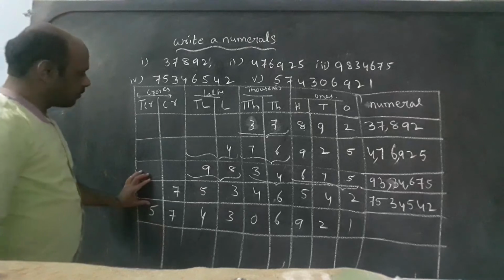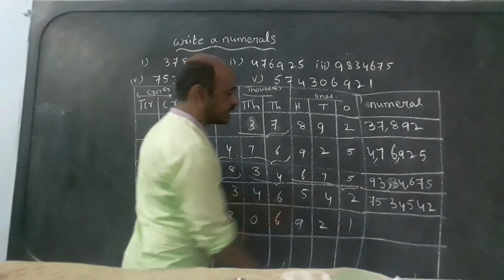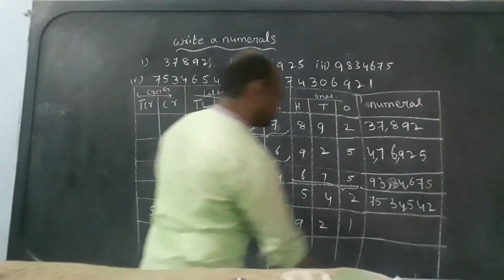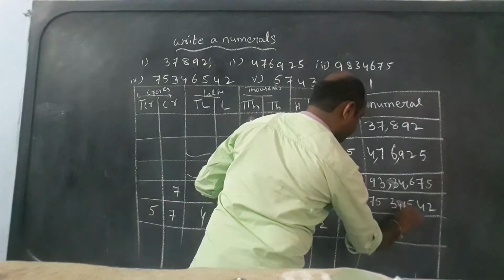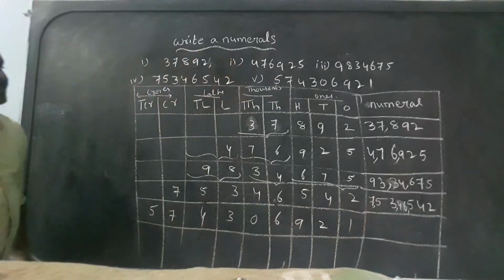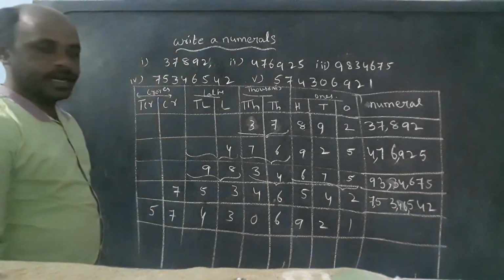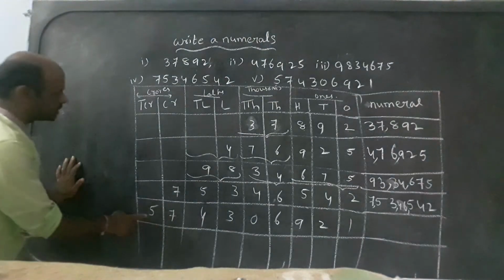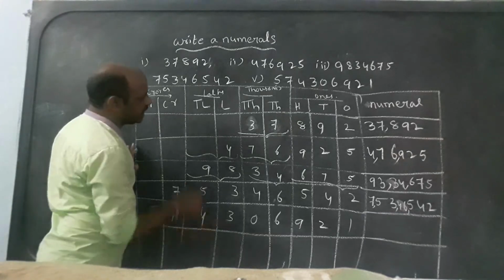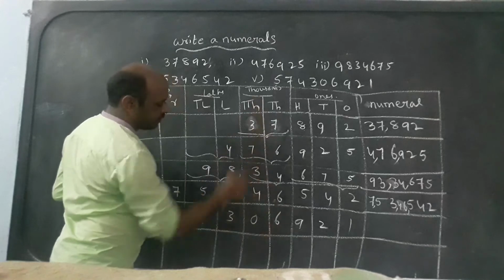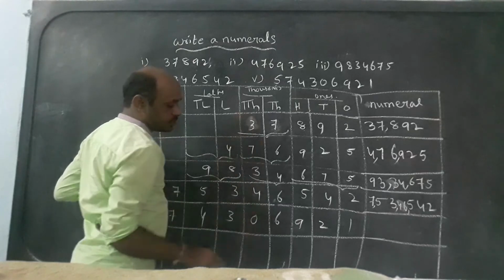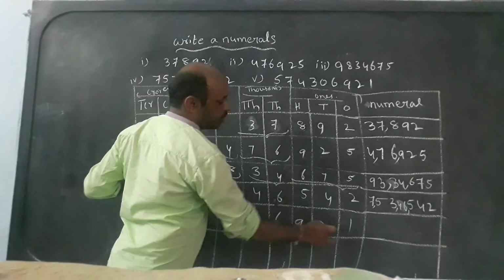Next one: 57 crores 43 lakhs 6,000 only. In the first period it is 0, so we read only 6, we don't read 06,000. Only 6,921.